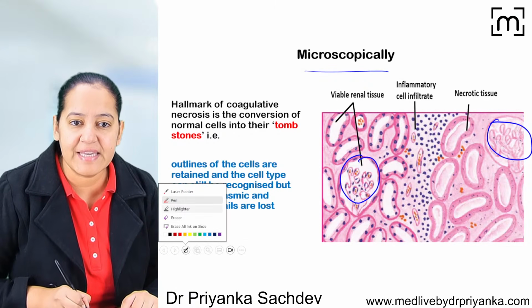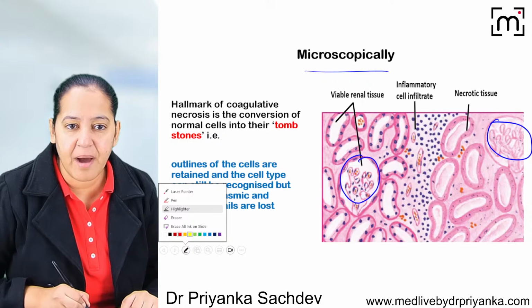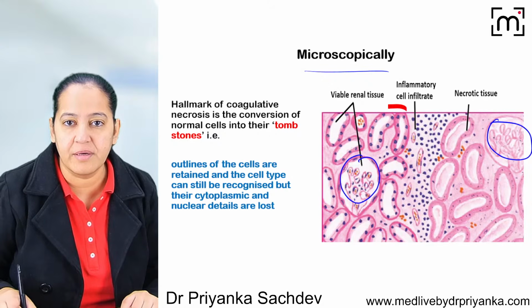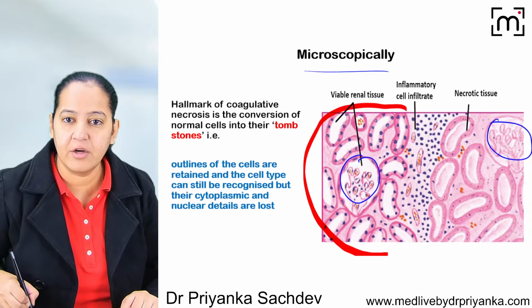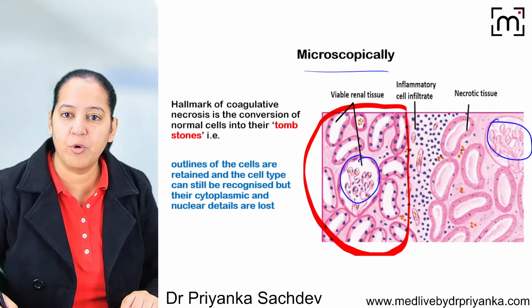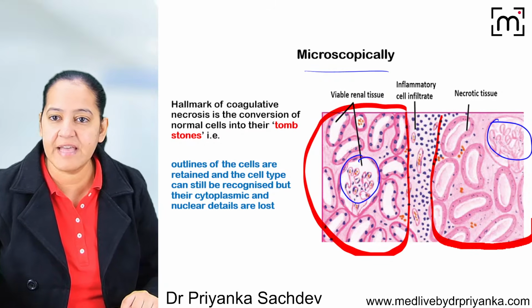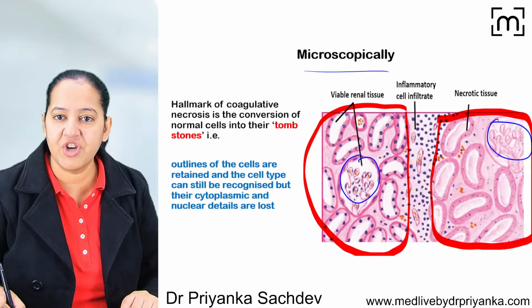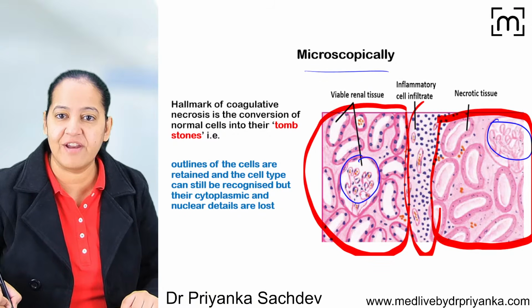Now what can I see in this diagram? In this diagram, I can see this portion is the viable kidney, normal live kidney. And this portion is the dead kidney. It is having the coagulative necrosis. And at the junction of the both, I can see the inflammation.